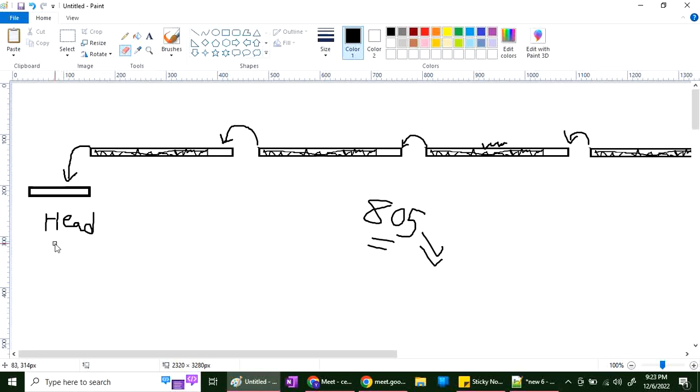Maybe through head we can access it, not sure, but maybe. Okay, Shekhar, how can we access 805? Sir, we have to go through head only. You have to move the head pointer to 805. How to move to 805? Through the struct we are creating, the next pointer is there now. That pointer we can use to move. How can we move it?